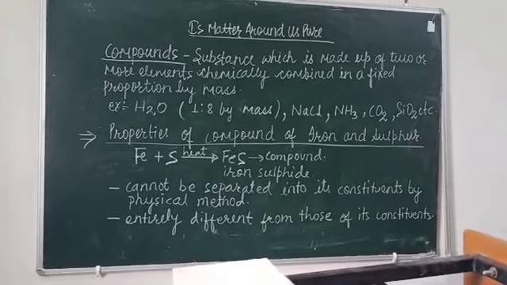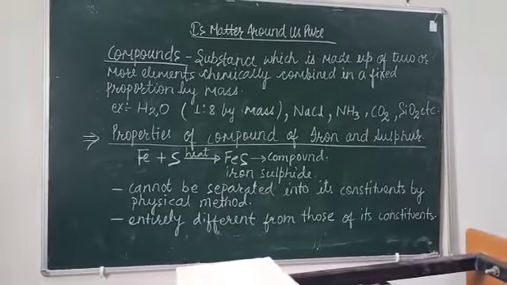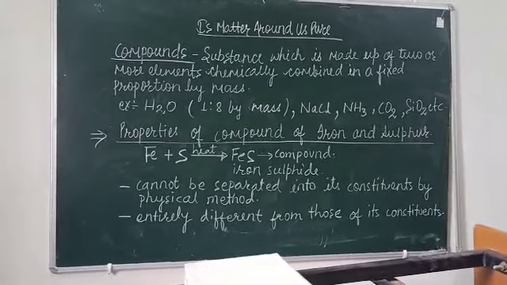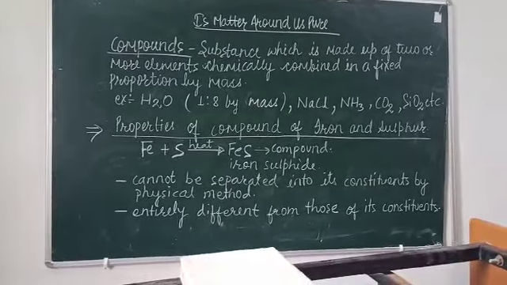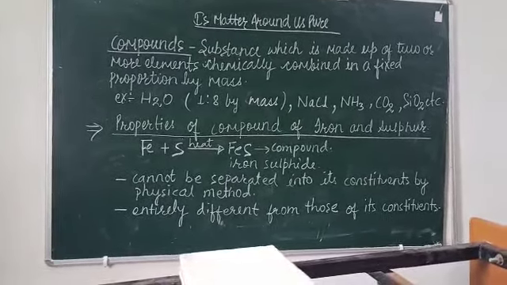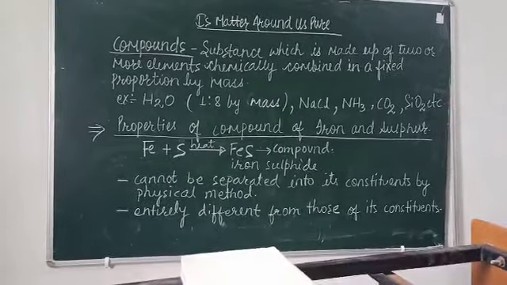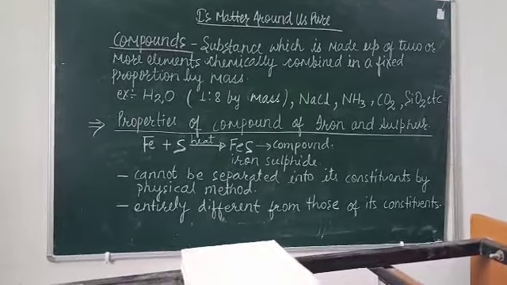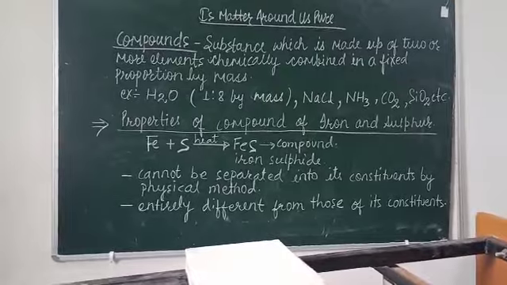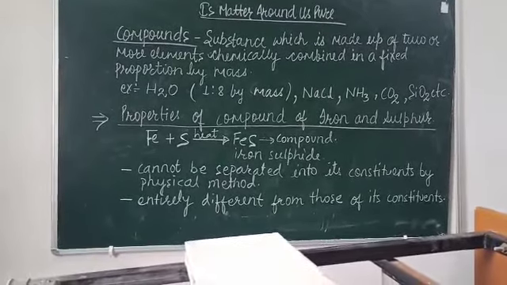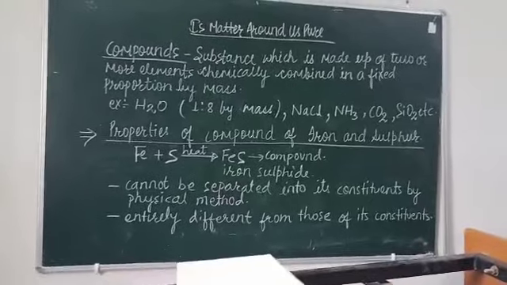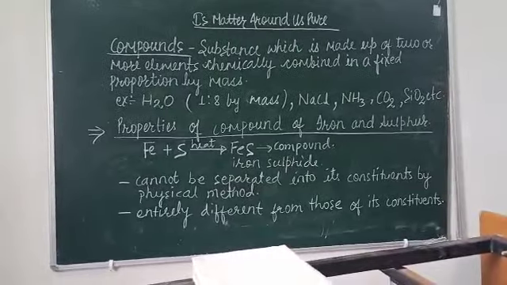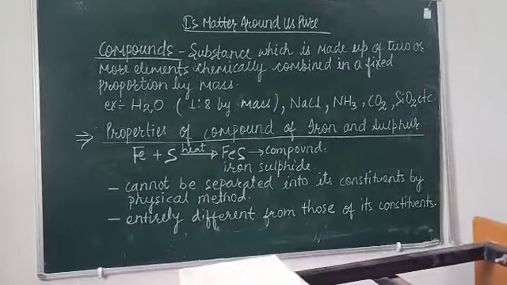Now let's take an example of the properties of a compound, using elements like iron and sulfur. First of all, we have to make the compound. When iron and sulfur are heated together, they form a black colored compound which is iron sulfide. Now how can we detect that iron sulfide is a compound? If a magnet is put in the iron sulfide compound, iron does not get separated from sulfur.